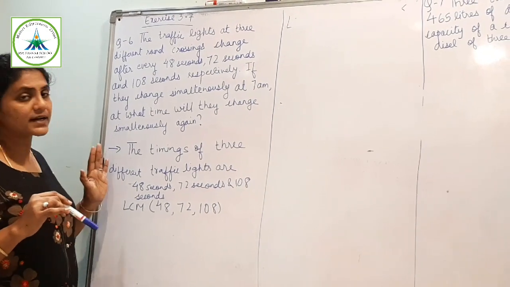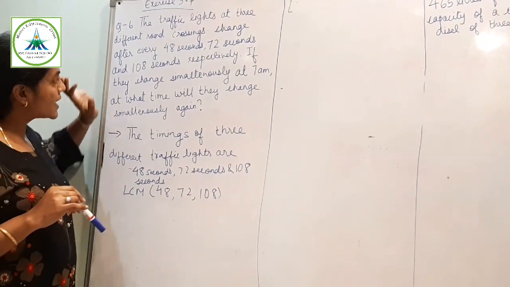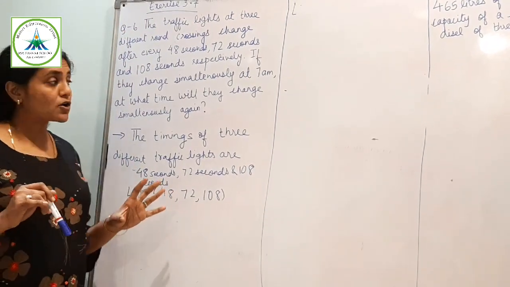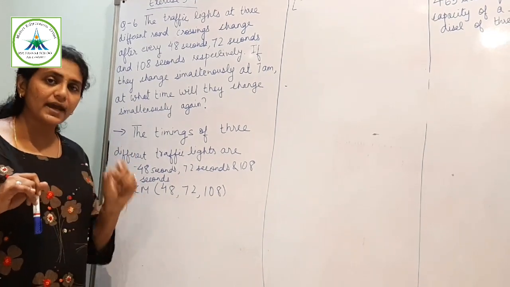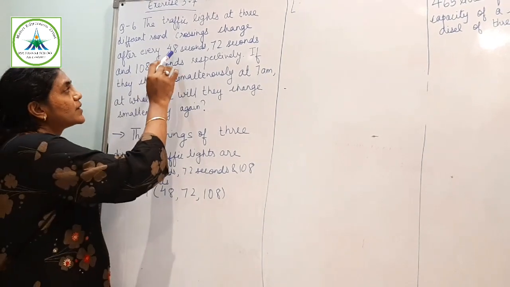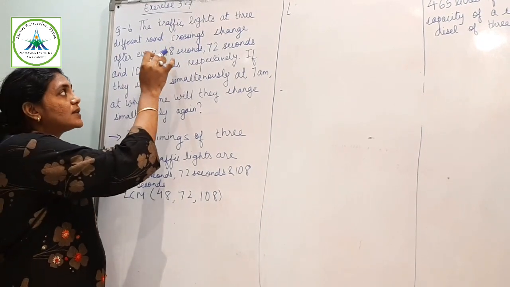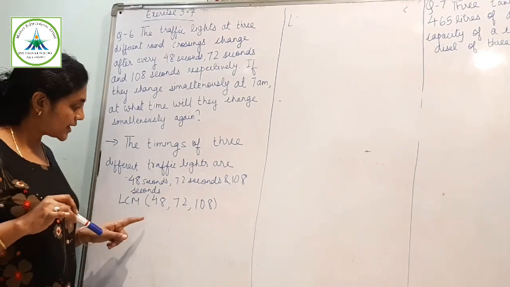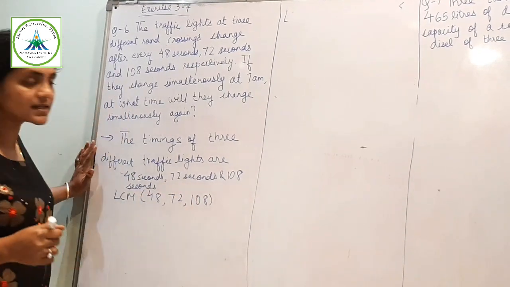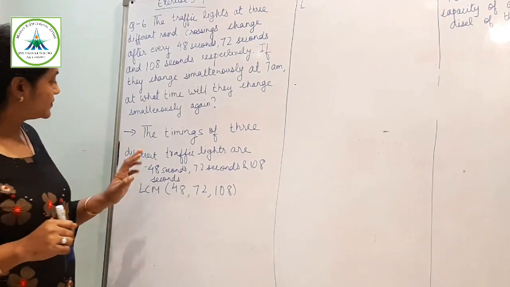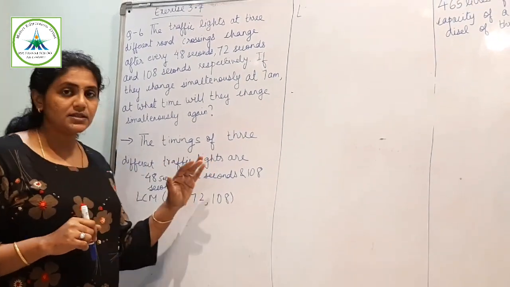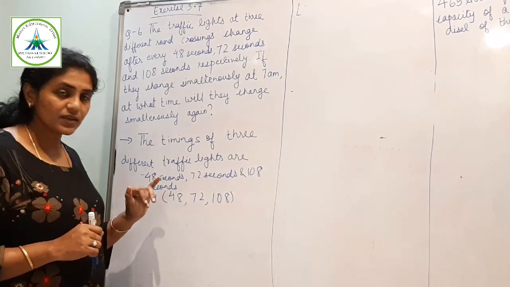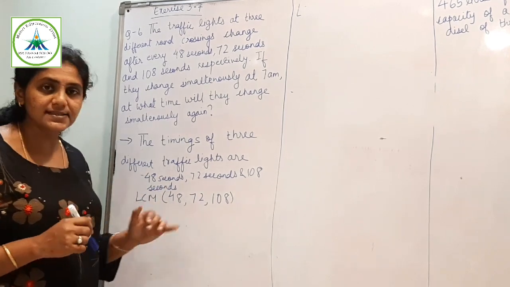So for that I will find the LCM of 48, 72 and 108, because when you find the LCM you will get that number, and that number will be divisible by 48, 72 and 108. So I will find the LCM. So here I have written the statement. The timing of 3 different traffic lights are 48 seconds, 72 and 108 seconds. Now we will find the LCM.